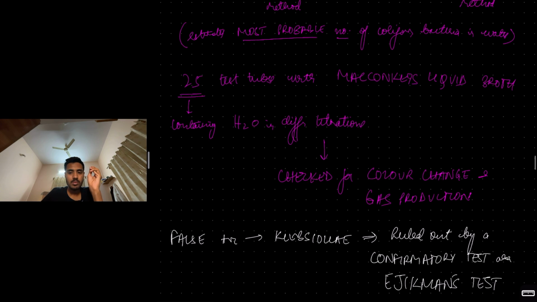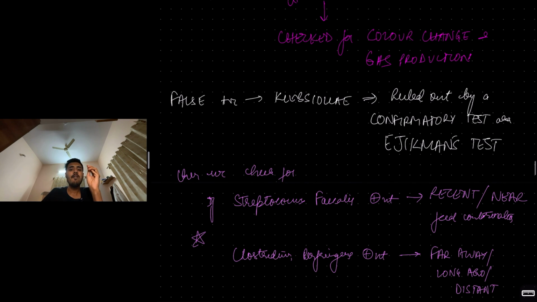Okay, then false positive. What is false positive? Not just E. coli, but Klebsiella can also end up giving a positive result for this presumptive coliform count. So as a confirmatory test, we do something known as Eijkman's test to rule out Klebsiella.